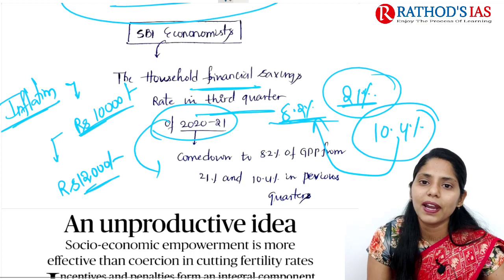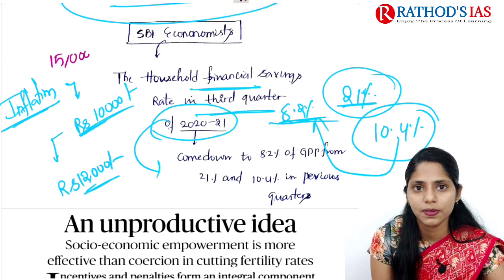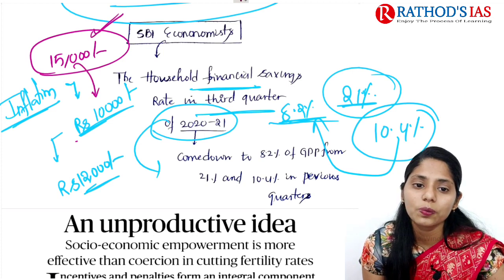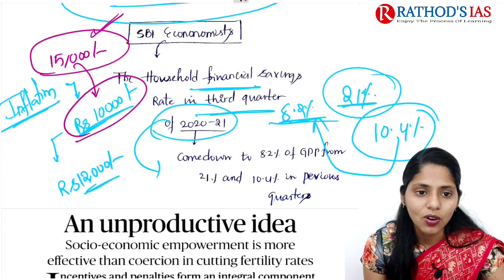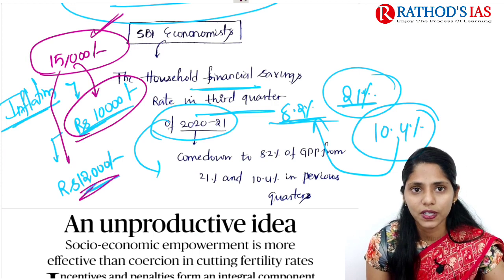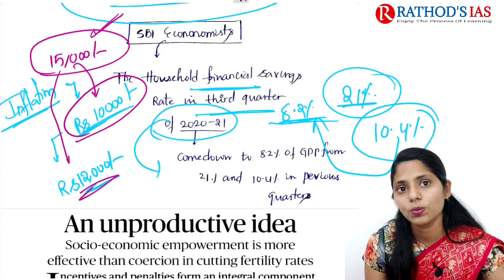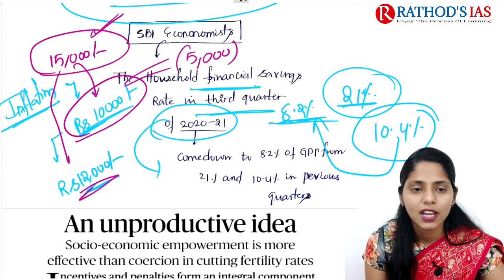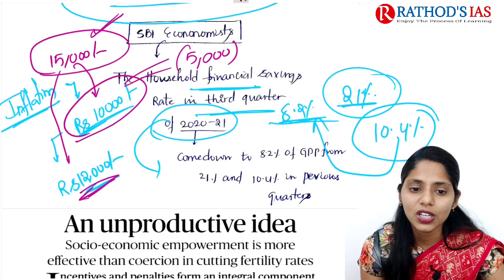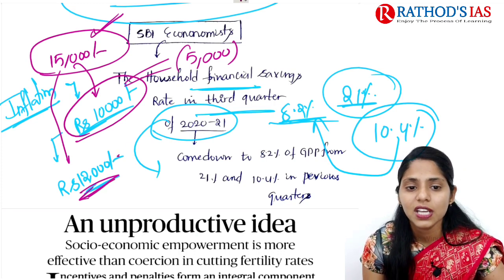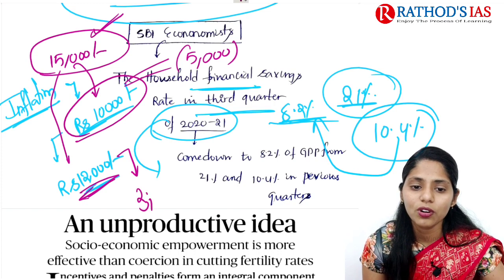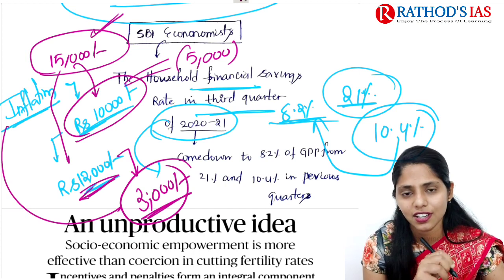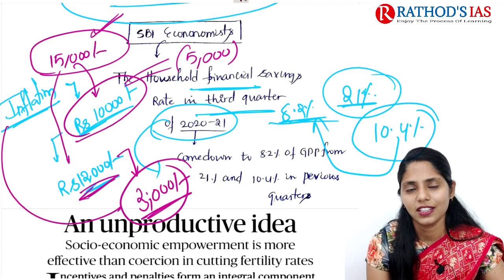For example, let us take my salary, it is 15,000 rupees per month. So if I get 15,000 rupees a month, I will spend 10,000 rupees on household items. But now I need to spend 12,000 rupees. Whenever I am spending 10,000 rupees on my household, I will be saving 5,000 rupees per month, right? But here I need to spend 12,000 rupees on household items, then I get savings of only about 3,000 rupees. So because of this inflation, my savings are also affected, right? So this is the thing which is mainly said here, nothing more than that.